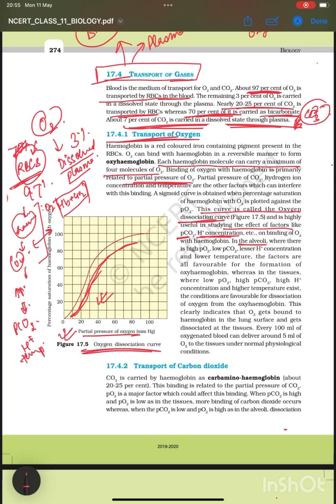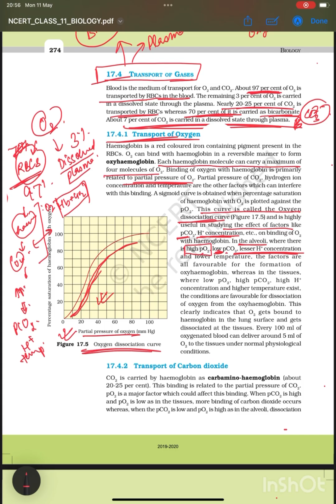Now we'll see that in alveoli there is a higher partial pressure of O2. There is high O2 because gaseous exchange takes place there, so there's high O2 in alveoli and low CO2. The partial pressure of CO2 is less as compared to that of O2.